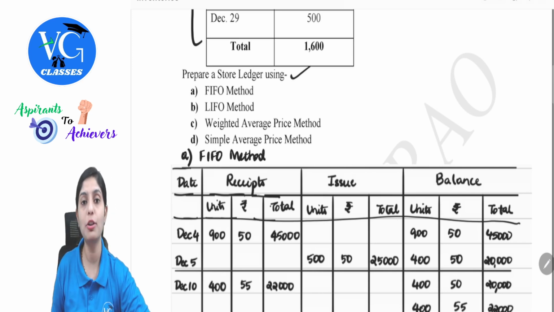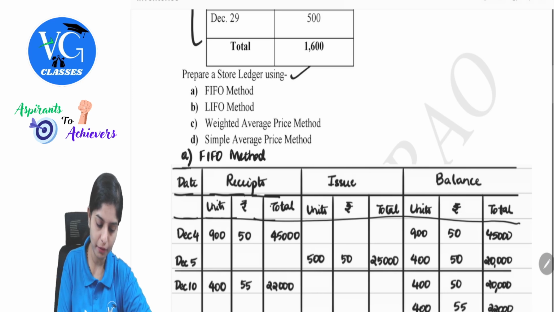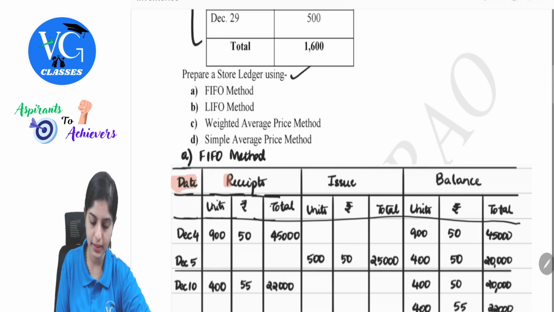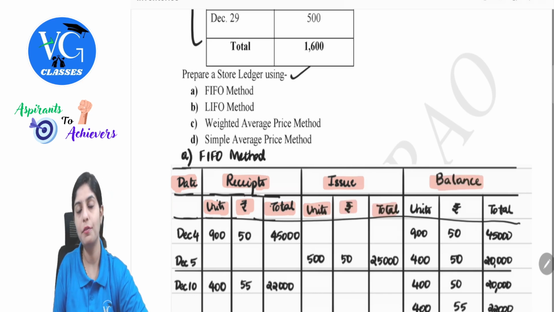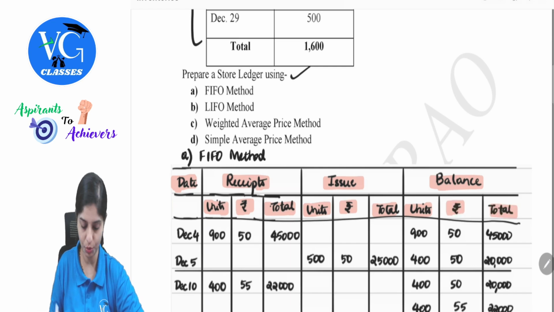What is the format of this stores ledger? You will have one date column and then receipts. Under receipts, we will write units, price and then total, that is units into price. Then we will have issue: units, price, total, and then the balance. That is, after doing all receipts and issues, what is left, in the same format: units, price and total.